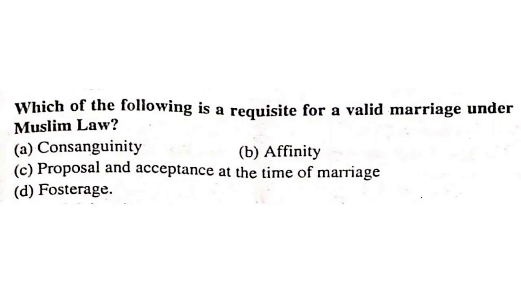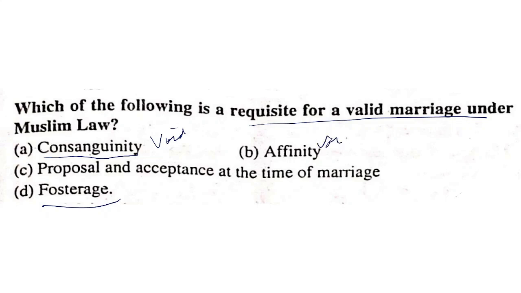Which of the following is a requisite for a valid marriage under Muslim law? Consanguinity, affinity, proposal and acceptance at the time of marriage, or fosterage. See, requisite for a valid marriage. If a person is marrying another person who is related to him or her by consanguinity, affinity, and fosterage, all this becomes void.